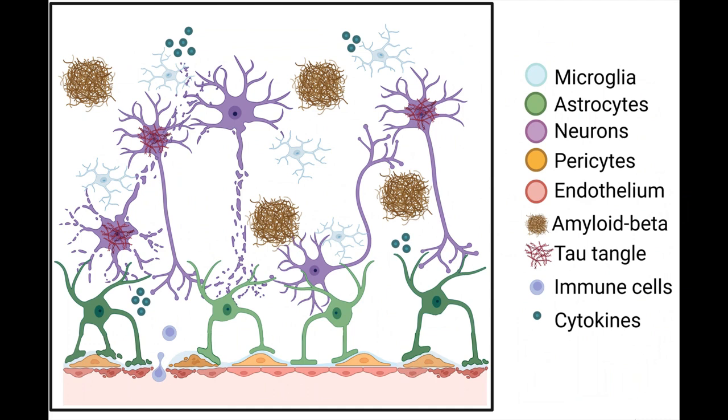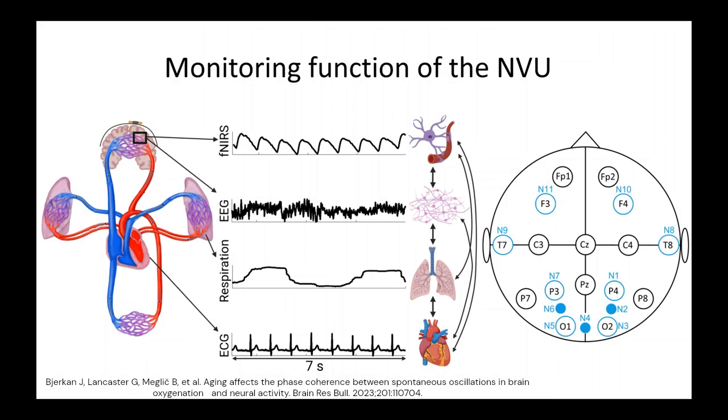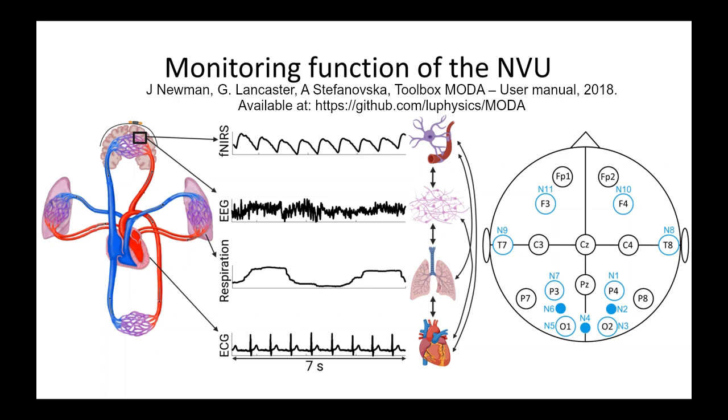We work towards a non-invasive approach to evaluate the health of the neurovascular unit in humans. Our assessment is based on recordings of brain oxygenation, neuronal and cardiorespiratory activities captured by functional near-infrared spectroscopy, EEG, ECG, and respiration effort, respectively. The time series were analysed using methods that can capture multiscale and time-varying oscillations. These techniques aim to characterize the time-dependent, finite time dynamics of biological systems and include the wavelet phase coherence and methods available in the toolbox MODA.